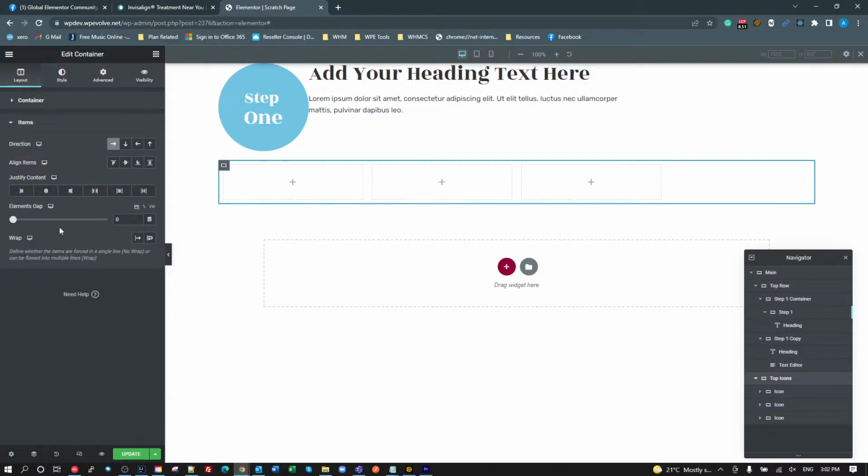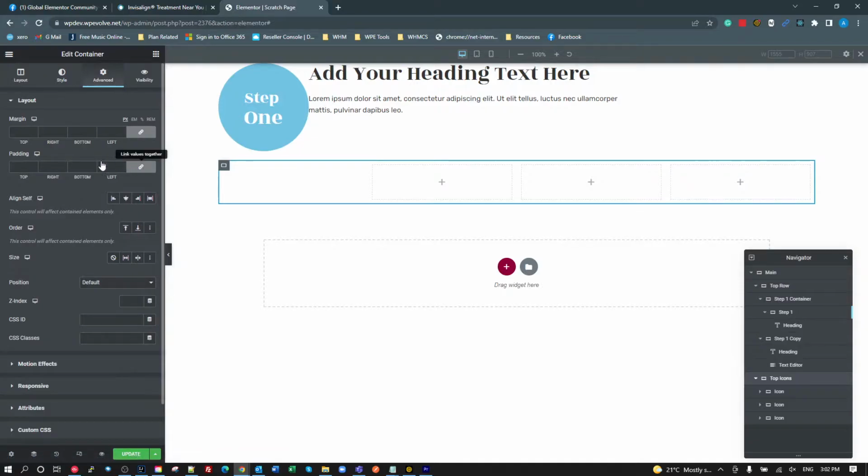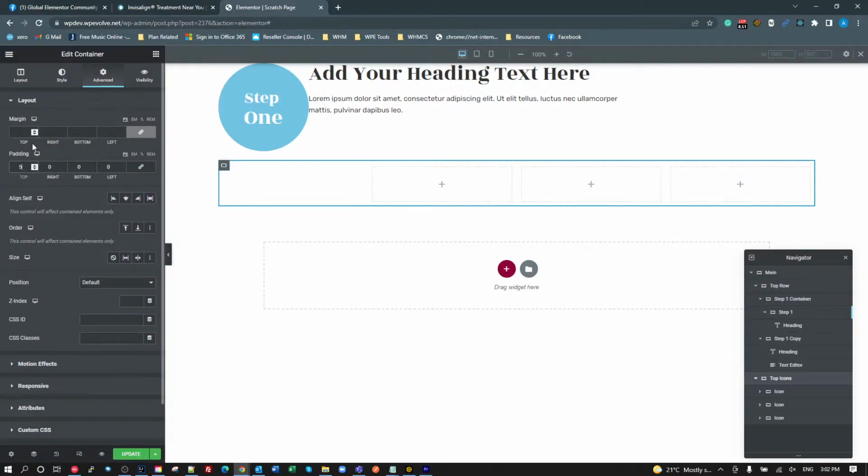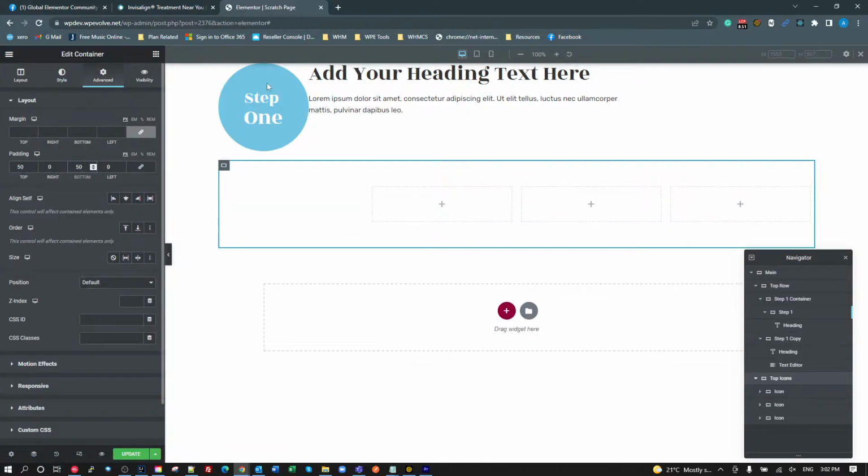Items. We want to stick these at the end. Where's the end? There. Flex end. So we're going to put all these containers at the end, so there's just empty space at the beginning there. I'm going to use that for the space here. Actually, while we're there, I'm just going to add some padding at the top and bottom to make it more realistic. So if we had, say, 50 at the top, 50 at the bottom, it just gives us a little bit of spacing.